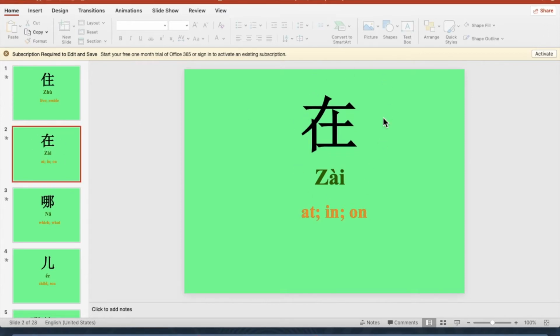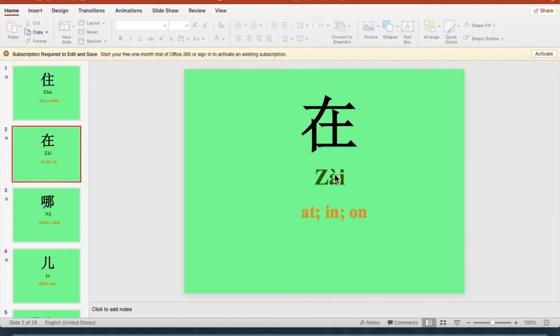Now we're going to look at 在. This 在 has a radical. I call this radical the division sign radical. It's like a math division sign, right? And then inside you can see the soil or earth radical.